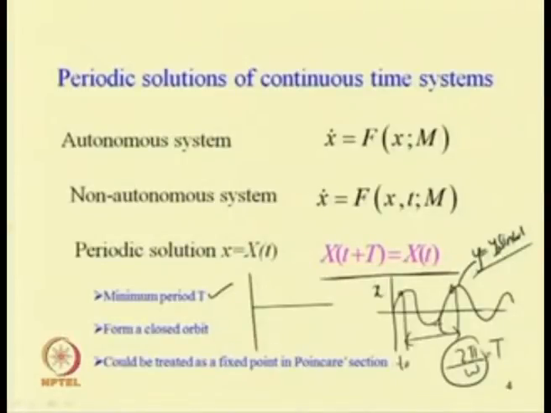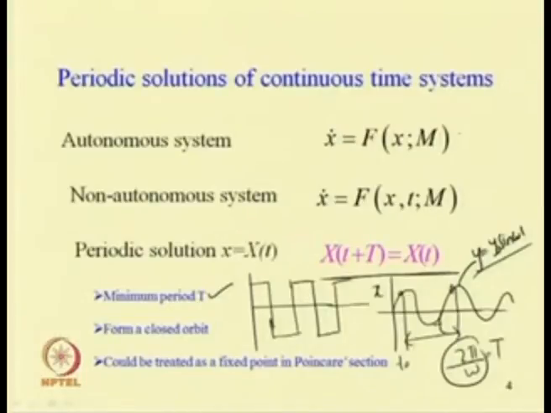For example, this one is rectangular, which is used particularly in control systems and is known as bang-bang type of response or bang-bang type of excitation. We can give a force like this and expect a periodic response of this type. Also, we can have saw type, so there are different types of periodic response.